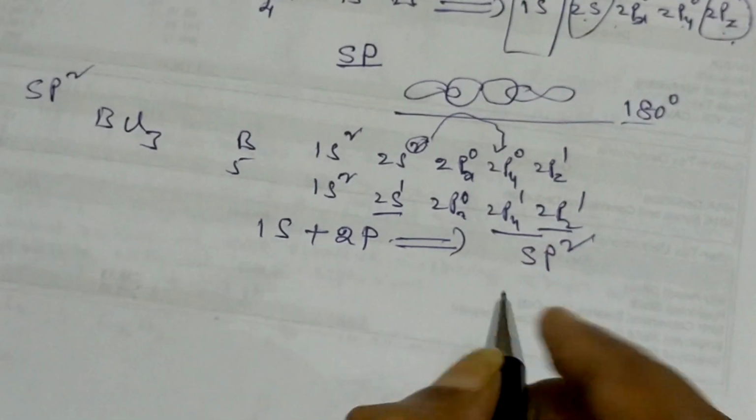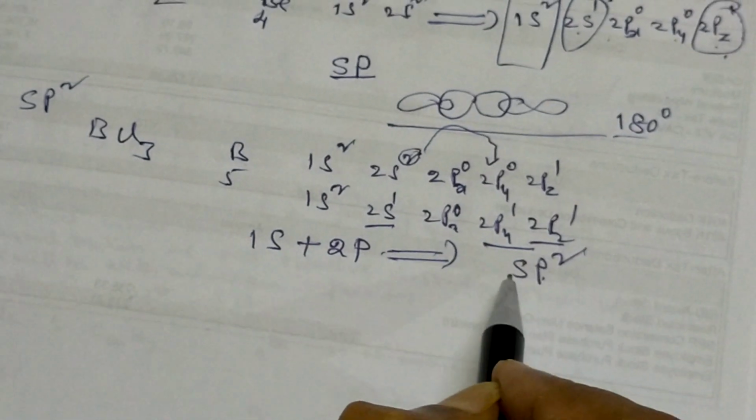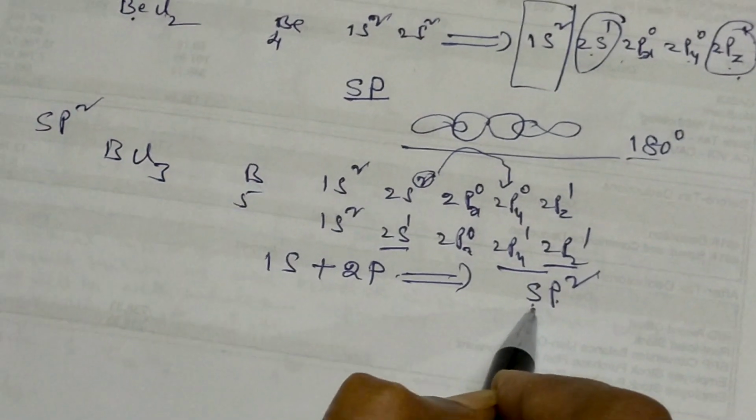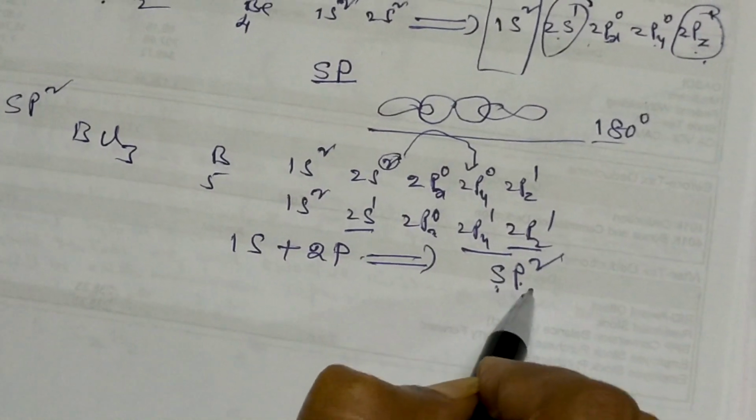The meaning of sp2 is 2 p orbitals and 1 s orbital. The characters are like this: 1/3 s and 2/3 p character.